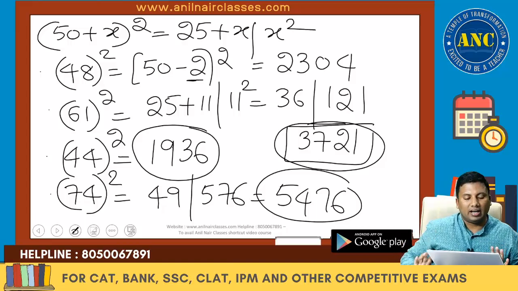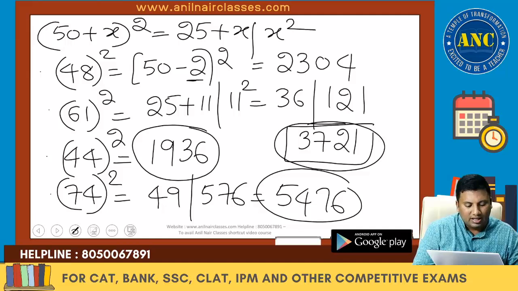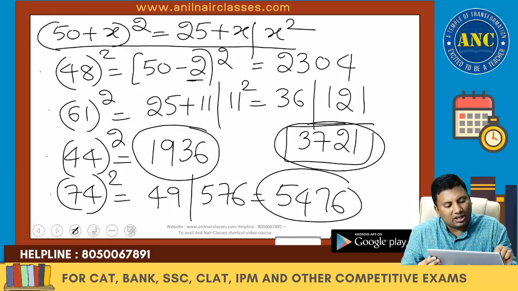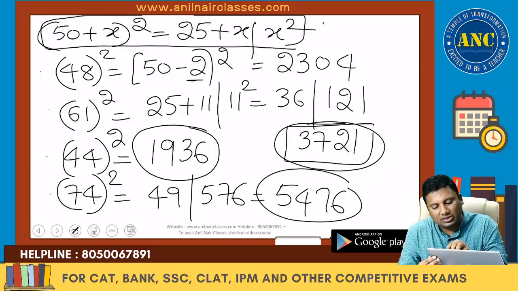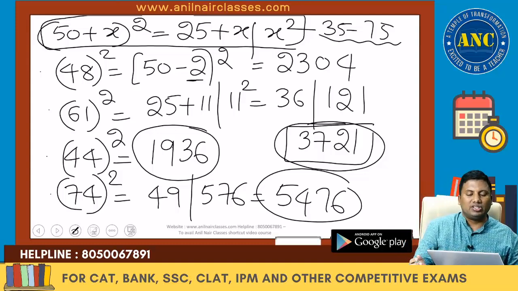5476. Idea clear, right? 50 plus x whole square. 74 square is 50 plus 24, 25 plus 24 is 49, 24 square is 576. This logic is used for all the numbers from 35 to 75.